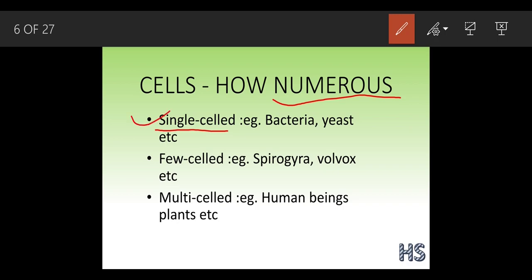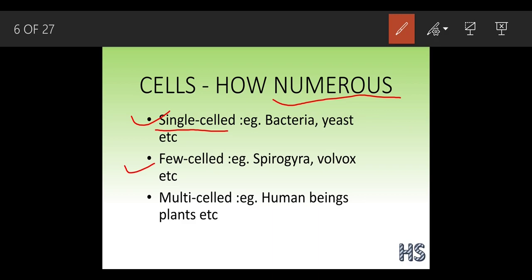Now there are some few-celled organisms also, like Spirogyra and Volvox. These have just a few hundred or few thousand cells. They are quite more in number than the single-celled organisms, but not as many as the multicellular ones.